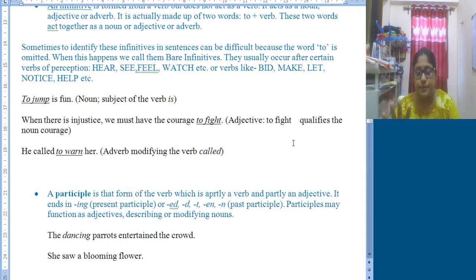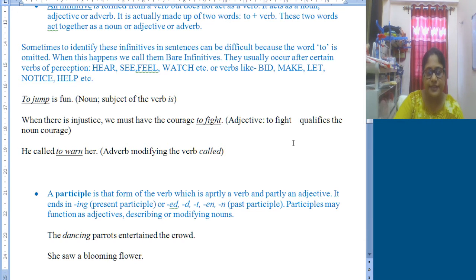In case of present participle we place ing with the base form of verb, and participles are formed from verbs and partly it can work as a verb as well as an adjective, and it ends in ing when it is present participle. And in case of past participle it ends with ed, d, t, en, n, and it can function as an adjective, describing or modifying nouns.